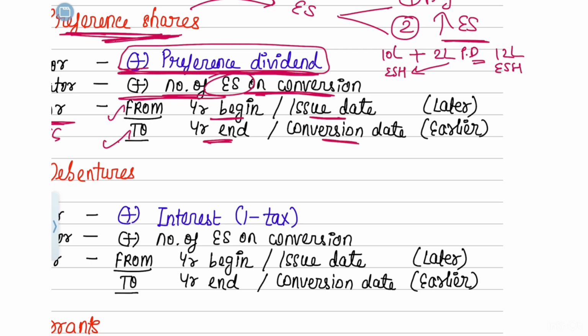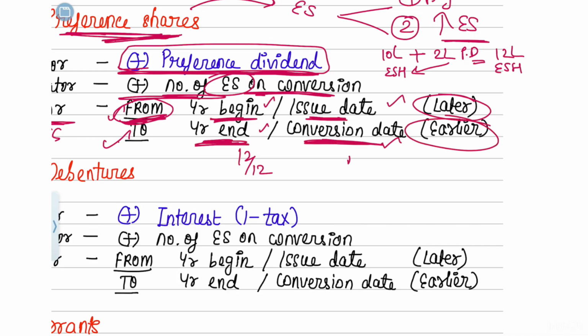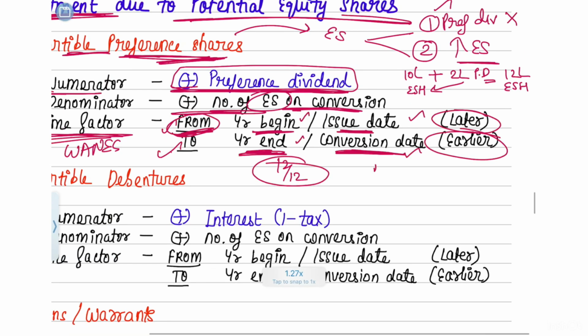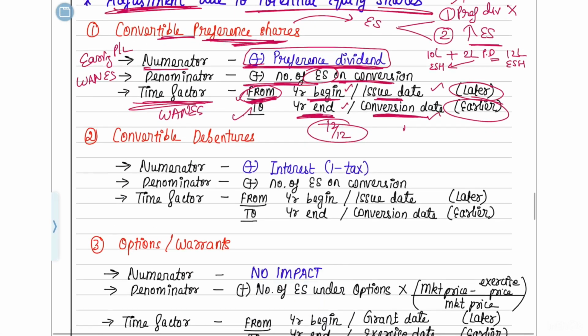So if this potential equity share was there from the year beginning to the year end, it will be 12 by 12. But if during the year itself it has got issued, or during the year it has got converted, then accordingly you have to take those dates. So which date to which date will you take? From the year beginning or the issue date, whichever is later, to the year end or the conversion date, whichever is earlier. Take that number of months and multiply it. I hope you understood this.